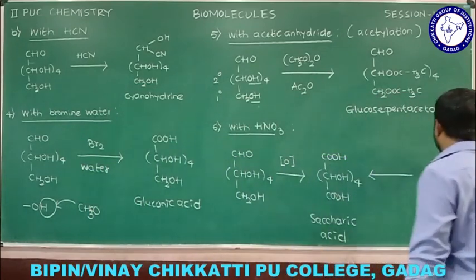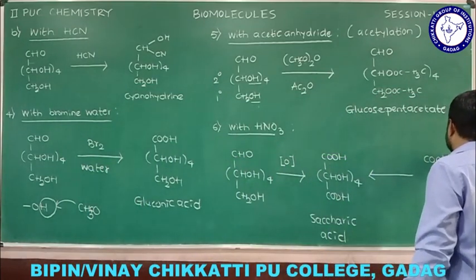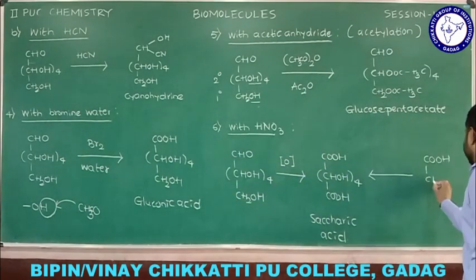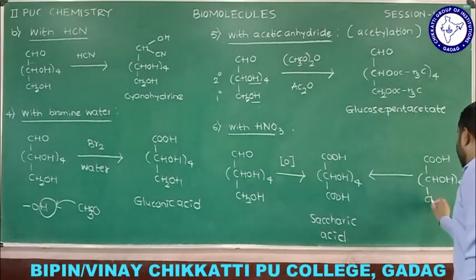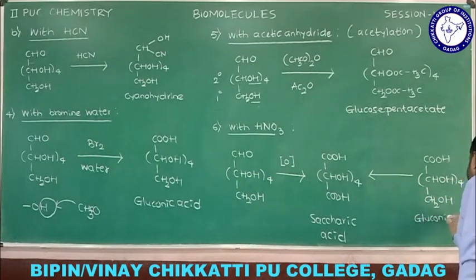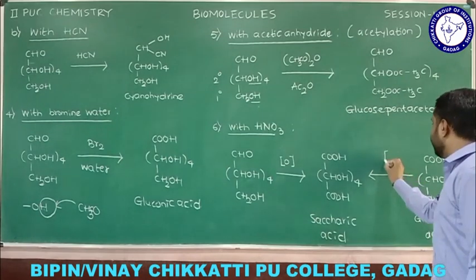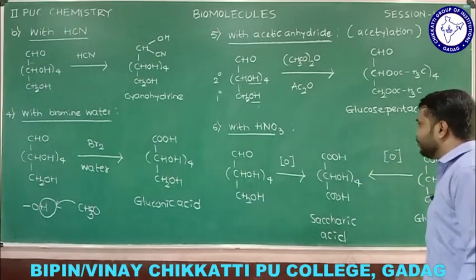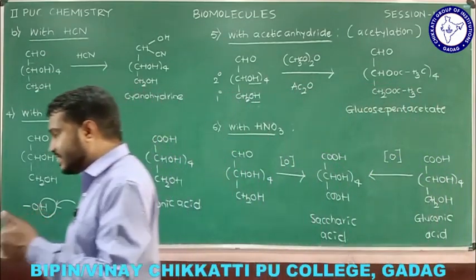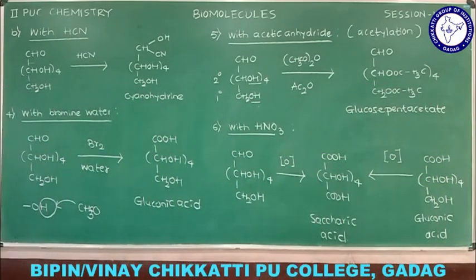When you consider gluconic acid, this is the structure of gluconic acid: COOH, CHOH 4 times, and CH2OH. This is gluconic acid. Remember, when gluconic acid undergoes oxidation with a strong oxidizing agent like HNO3, we are going to get the same product, that is saccharic acid.